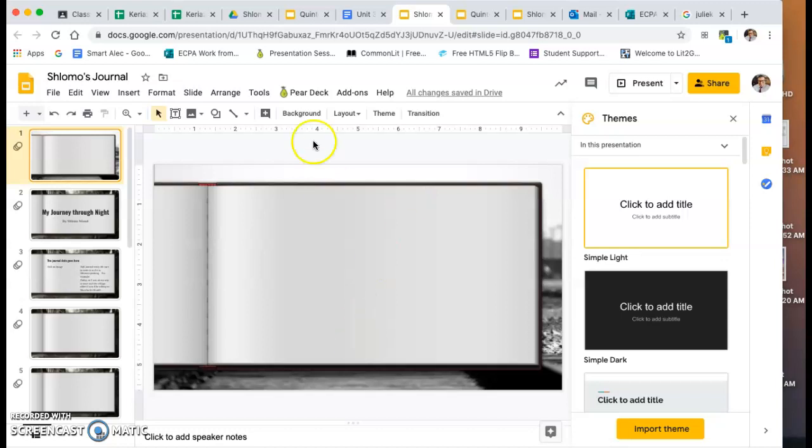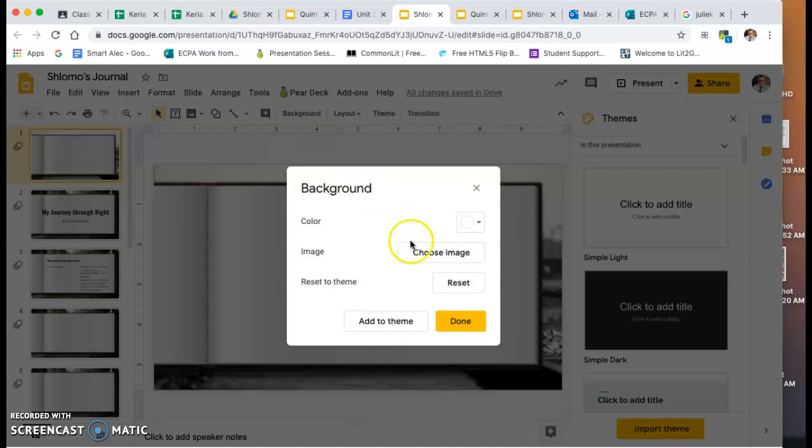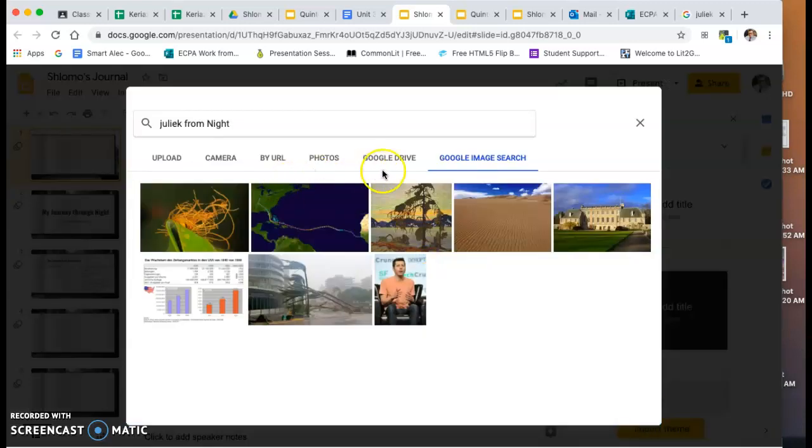So if I wanted to add that image here, there's two ways you could do it. You can click background and you can choose an image that you've already saved on your device. You can go to your device, you can upload from your camera, or you can do an image search. Now, when I typed in Juliek from Night, it was very limited. It didn't look very good.